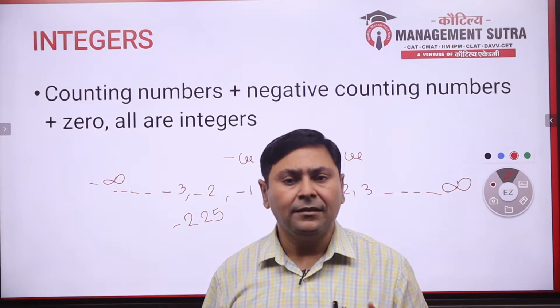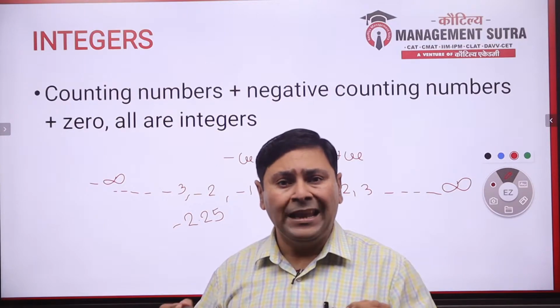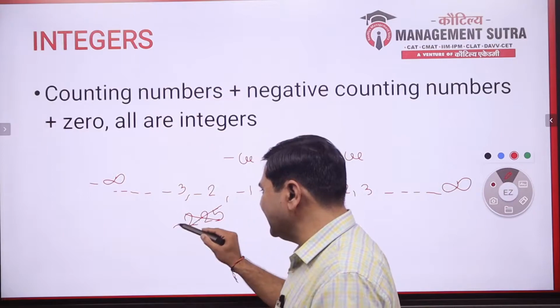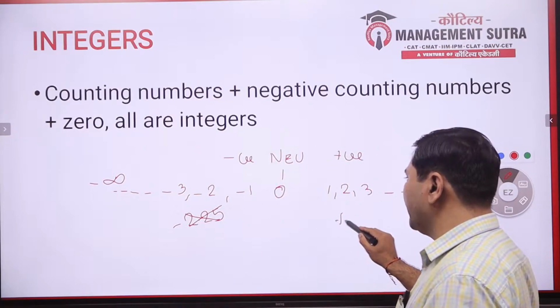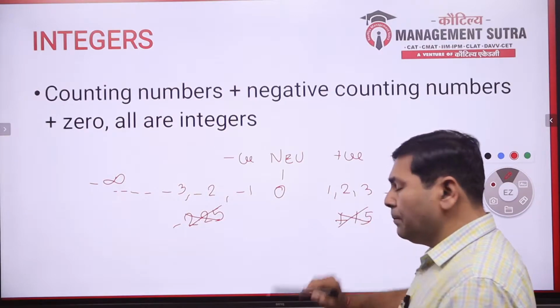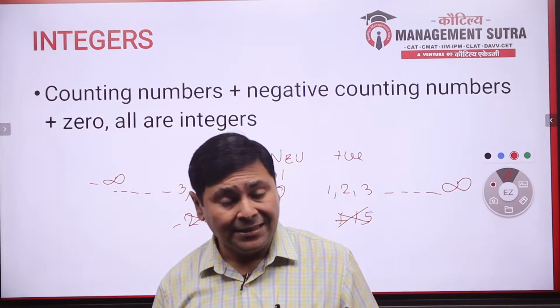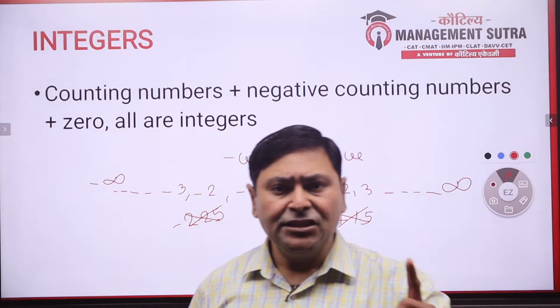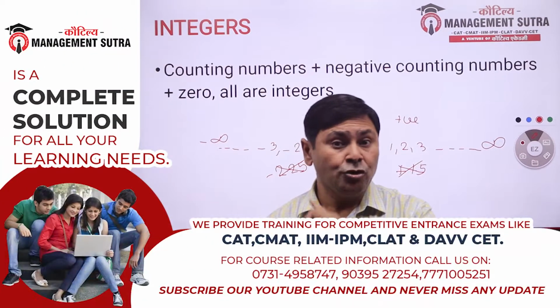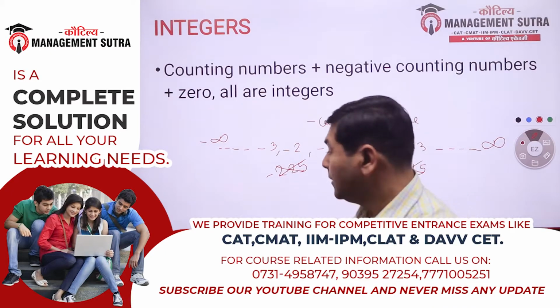It is not at all an integer. Minus 2.25 is not an integer. Plus 1.5 is not an integer. Plus 2.25 is not an integer. Integers are always complete numbers. They are not in fractions. They are not in decimals.